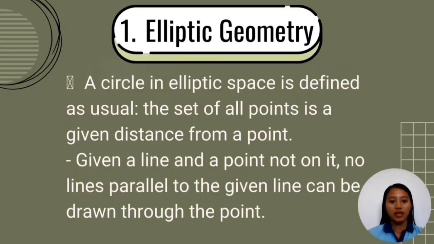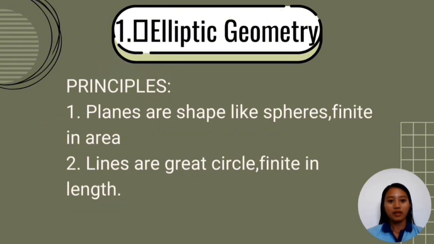So elliptic geometry: a circle of elliptic space is defined as usual, the set of all points at a given distance from a point. Given a line and a point, no parallel lines to the given line can be drawn through that point. So compared to Euclidean geometry,